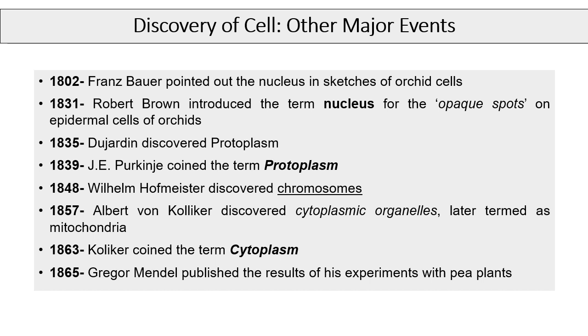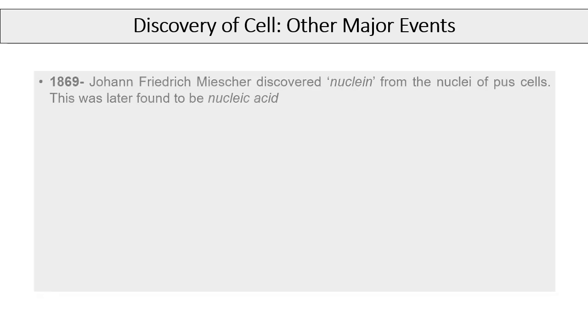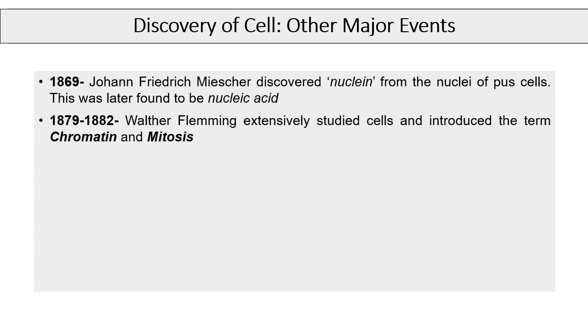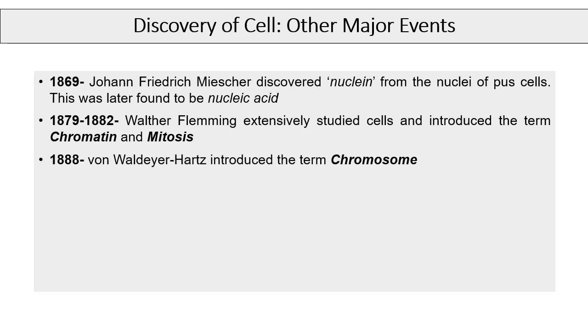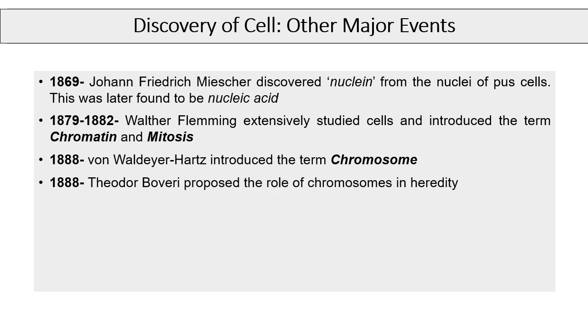1865, a remarkable year for science, when Gregor Mendel published the results of his experiment with pea plants, which became the basis of genetics. In 1869, Friedrich Miescher discovered and coined the term nuclein, which is isolated from the nuclei of pus cells from patients. Later on, Miescher's nuclein was found to be the nucleic acid. From 1879 to 1882, Walther Flemming extensively studied the cells and introduced the terms chromatin and mitosis. In 1888, Waldeyer-Hartz introduced the term chromosome. In 1888 itself, Theodor Boveri proposed the role of chromosomes in heredity.